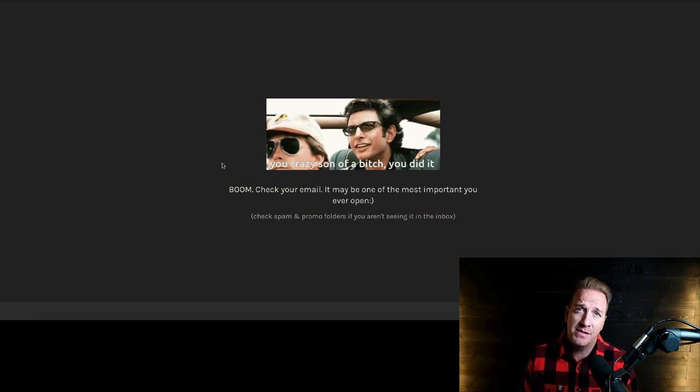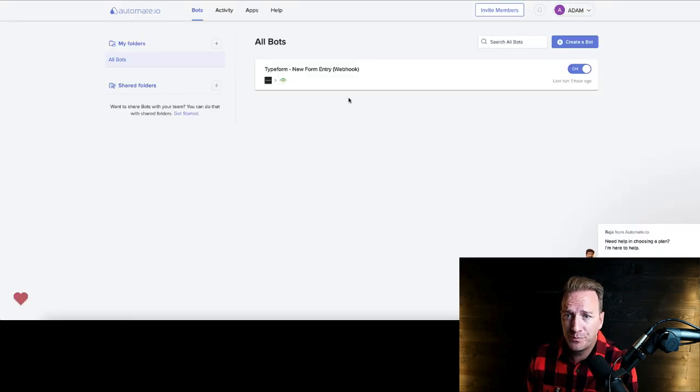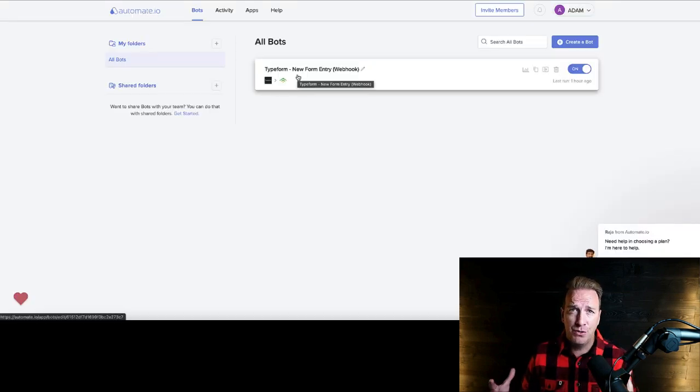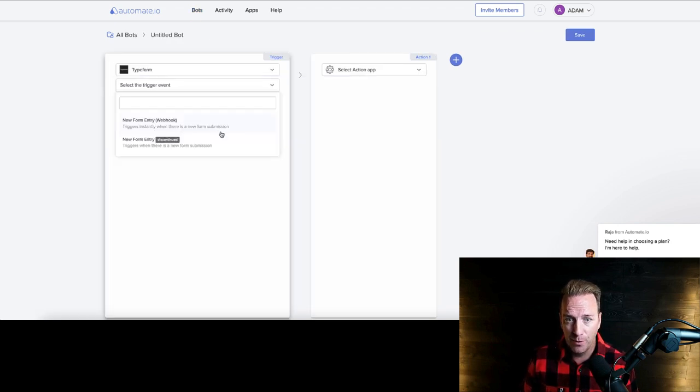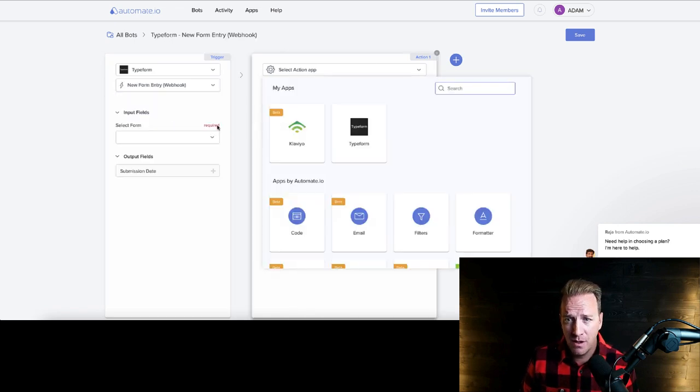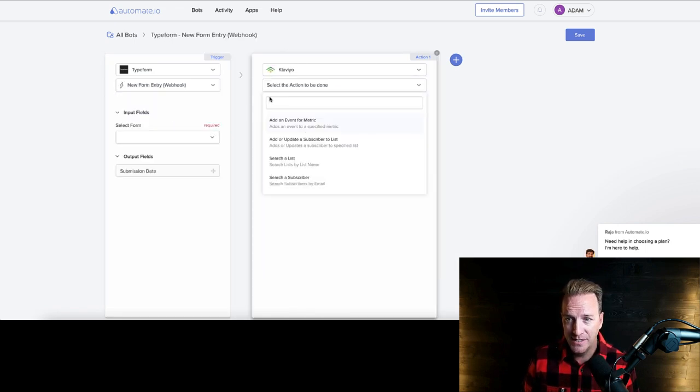But how we've done this to actually do this through an email exchange is we use a service called automate.io. And so you can see here, we basically take two technologies. We take the Typeform landing page, and then we take the Klaviyo email account. And this works with all kinds of different email services, so whichever you're using, you can actually make this work. But in our case, you basically create a bot, and we want to take Typeform, and then a new form has been entered, and then we want to attach that and send it to Klaviyo. And then we can actually send it to a particular kind of group in Klaviyo, just so we've got that together.